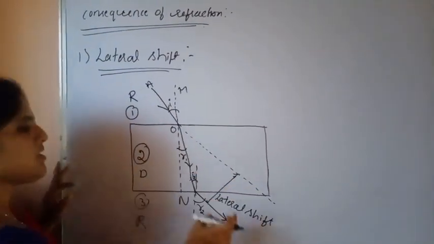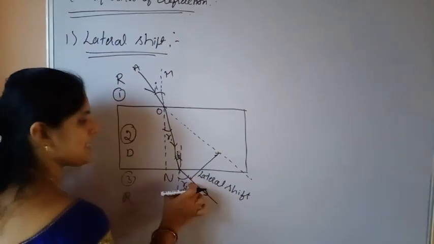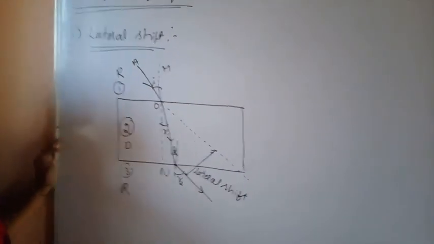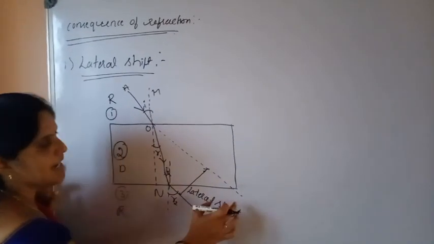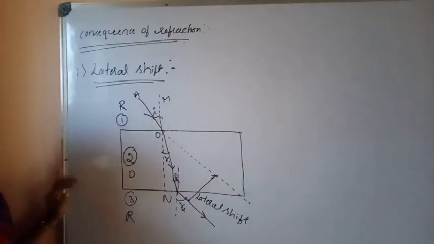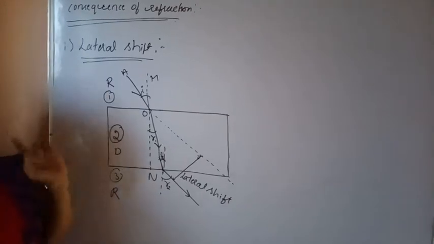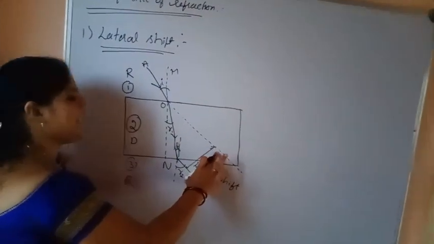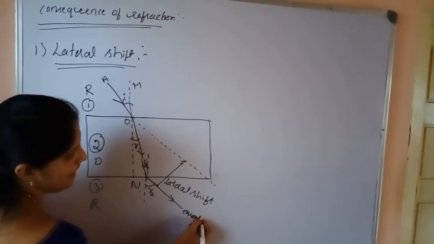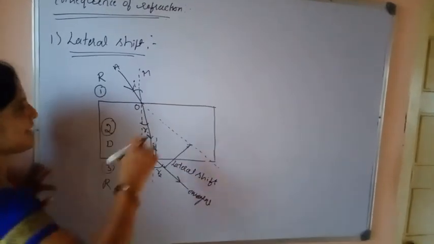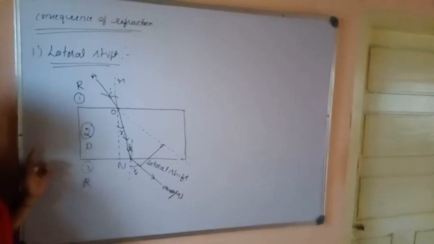So lateral shift is the perpendicular distance between what? Perpendicular distance between the emergent ray and the direction of incident ray. Then what is lateral shift? Lateral shift is the perpendicular distance between the emergent ray and direction of incident ray. Okay.